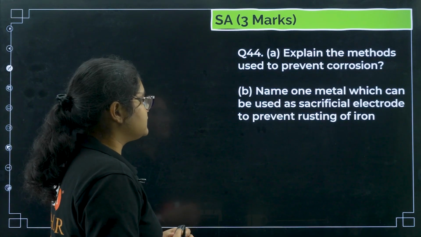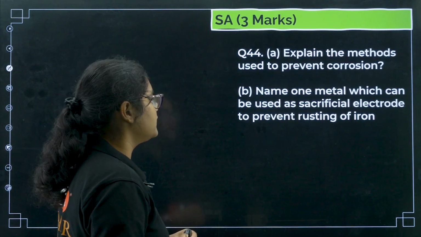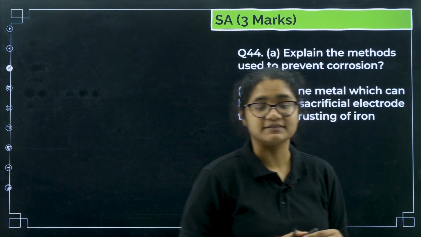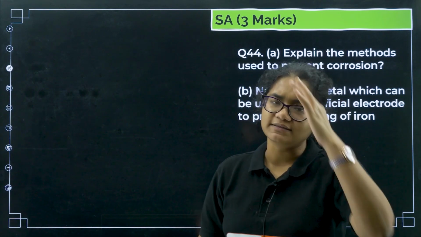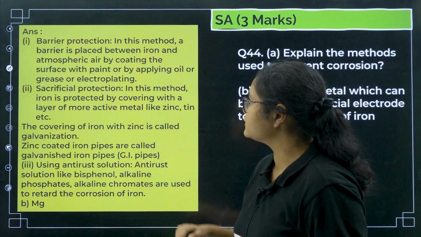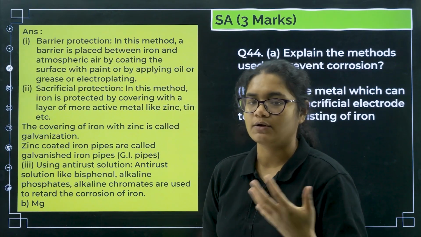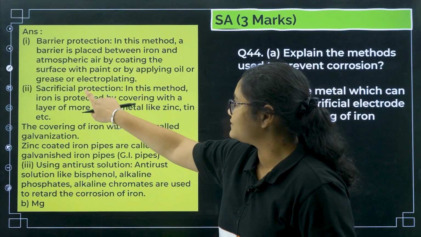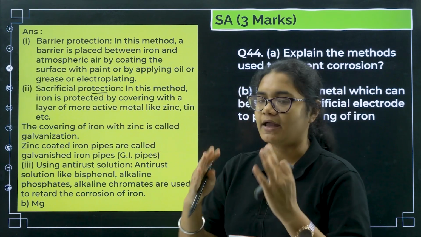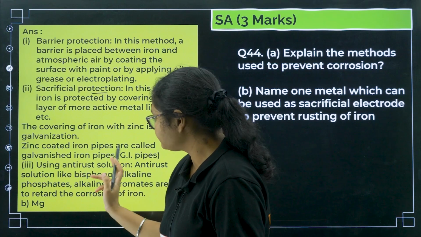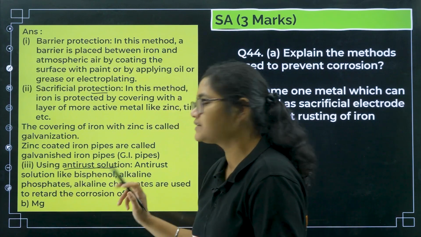Next, explain the methods used to prevent corrosion. Name one metal which can be used as a sacrificial electrode to prevent the rusting of iron. Many methods are there to prevent corrosion. The first, you can write barrier protection. In this you can do painting, greasing, oiling, etc. Then you have sacrificial protection, in which the iron is covered with another metal. Next you have using anti-rust solutions.